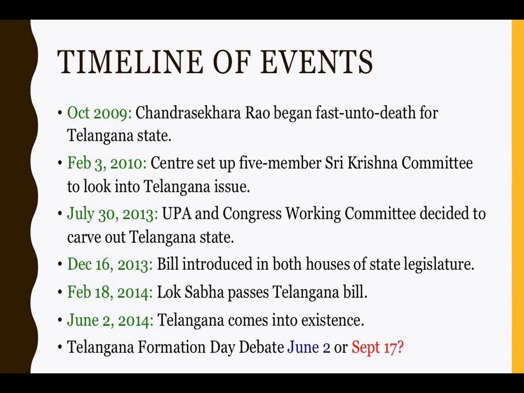After this, there was a lot of delay in terms of bringing up a new state, and TRS quit the coalition government in December 2006 and continued an independent fight. So their alliance lasted for 2 years. Next, in October 2008, TDP changed its stance and declared support for the bifurcation of the state.